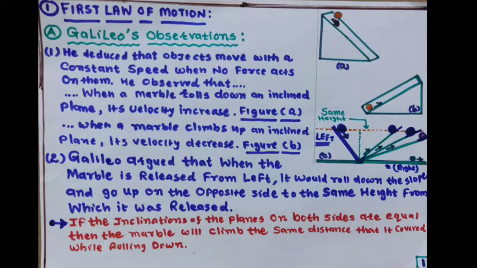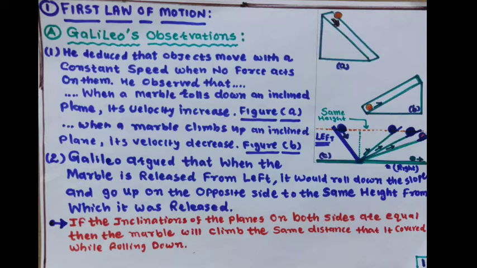He observed that when a marble rolls down an inclined plane, its velocity increases. You can see in figure A. This is our common observation. When a marble rolls down an inclined plane, then obviously its velocity increases, which is given in figure A. In the same way, from figure B, when the marble climbs up an inclined plane, its velocity decreases.